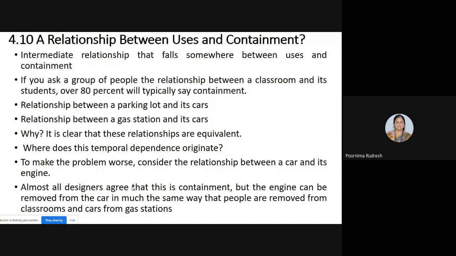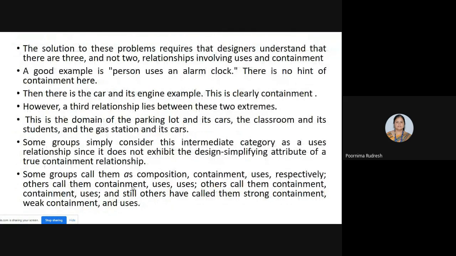Based on the statements, you have to check whether it is a users relationship or a containment relationship, or whether it is an intermediate relationship between the users and containment relationships. So the solution to this problem requires that designers understand that there are three relationships rather than two, involving users and containment relationships.